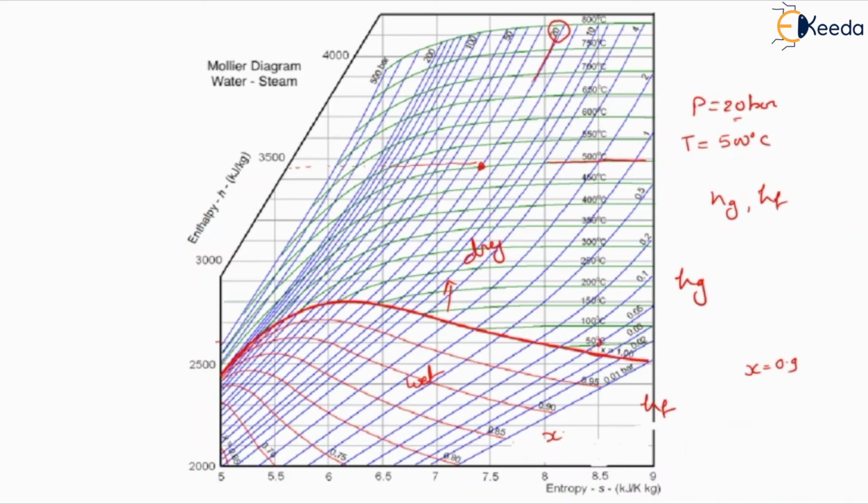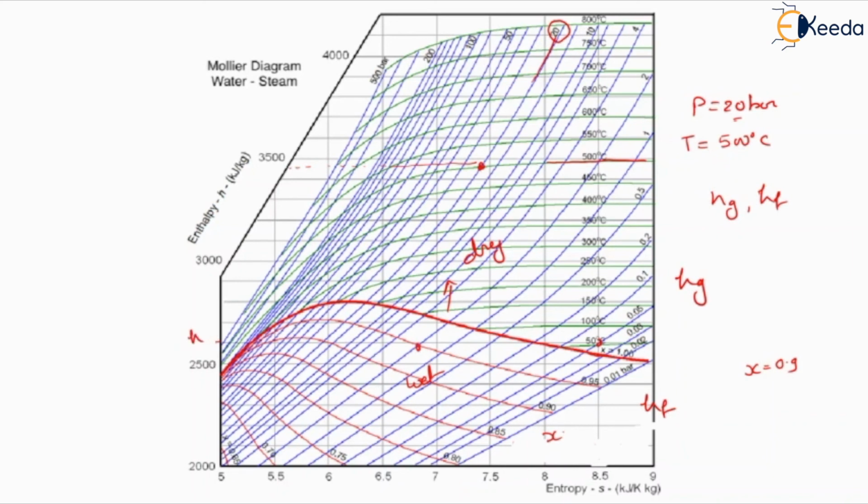In that case we need to see the temperature line, the pressure line and the X value, and at the point where all of them intersect, at that particular point we can determine the value of H.